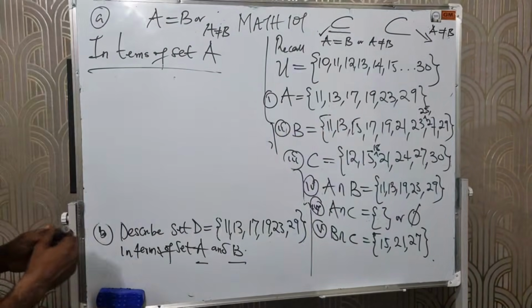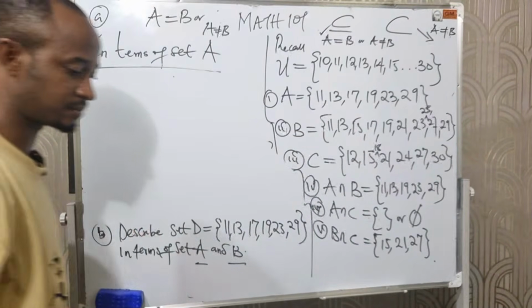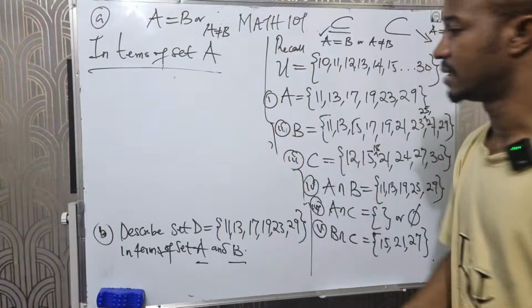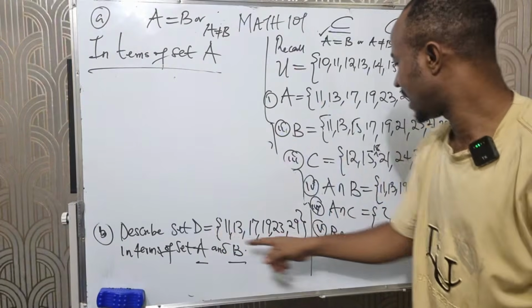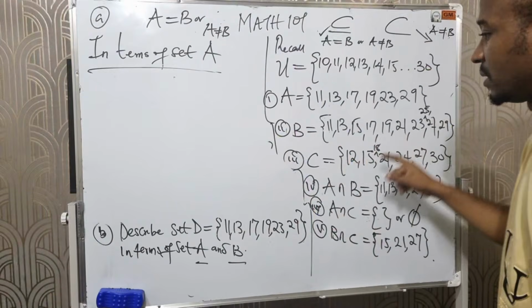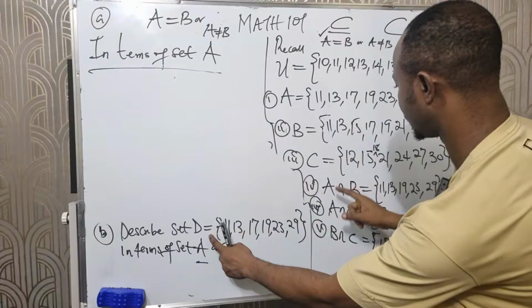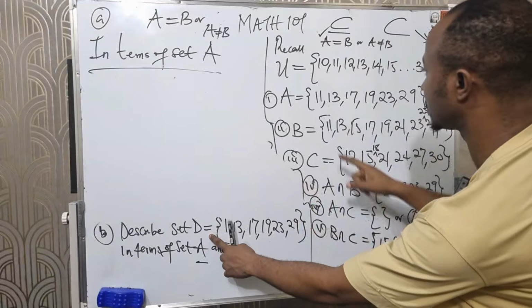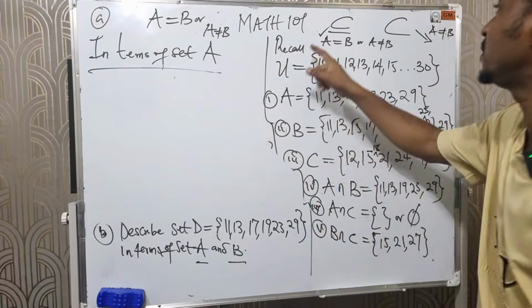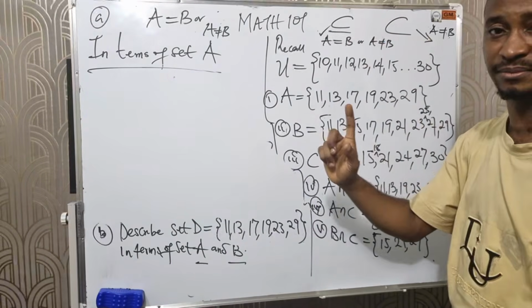That means that D and B are not equal. Listen. Since D and B are not equal, for the relationship between D and B, I can use either subset or proper subset to describe them.